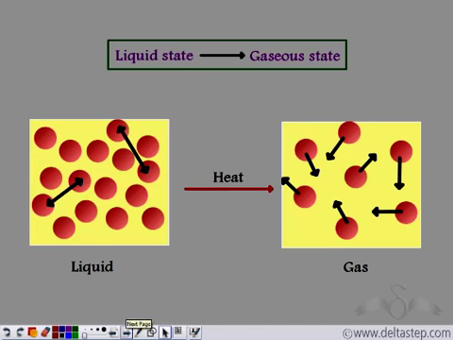So you have the liquid sample. As you provide heat to the sample, that is, you give heat energy to the sample, the temperature increases. This heat energy changes into the kinetic energy of the particles. As the kinetic energy of the particles increases, the speed of the particles increases, due to which they move away from each other. That is why the interparticle space between the particles increases, which in turn leads to a decrease in the intermolecular forces of attraction. They overcome the forces of attraction of the liquid form, and therefore the liquid state changes into the gaseous state when heat energy is provided to the liquid sample.